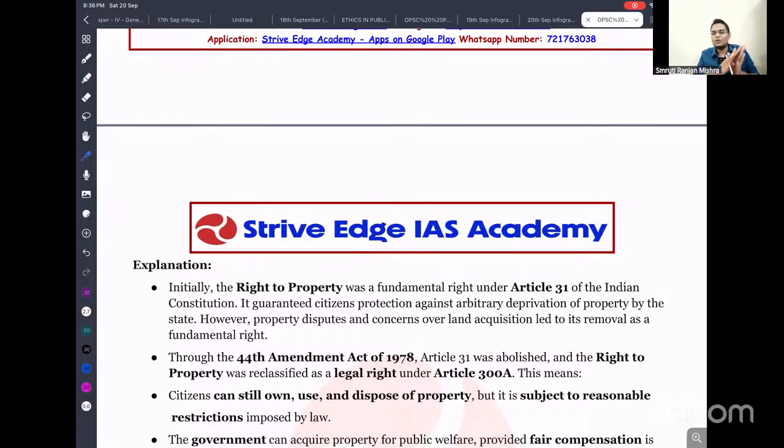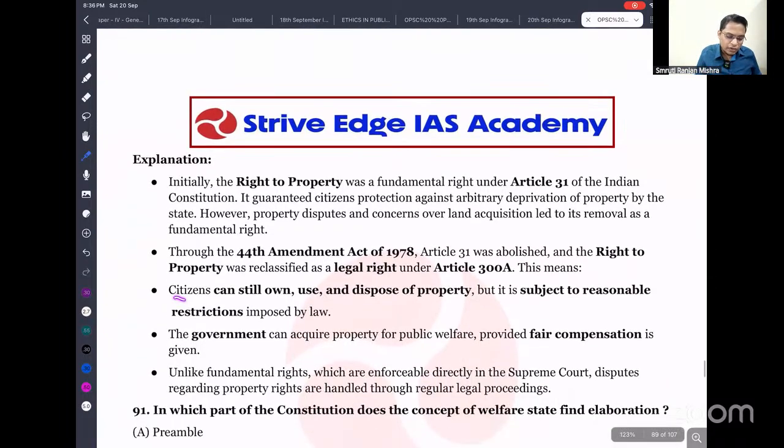We have removed the right to property. No, it is the 44th Constitutional Amendment Act. So it was abolished and the right to property was reclassified as a legal right under Article 300A. Now the right to property is protected as a constitutional or legal right under Article 300A. So citizens can now use and dispose of property, but subject to reasonable restrictions imposed by law.